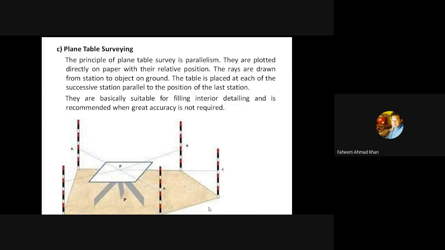Here you can see small point P is drawn on the chart paper and capital P is a point on the ground. It has been transferred on the paper.